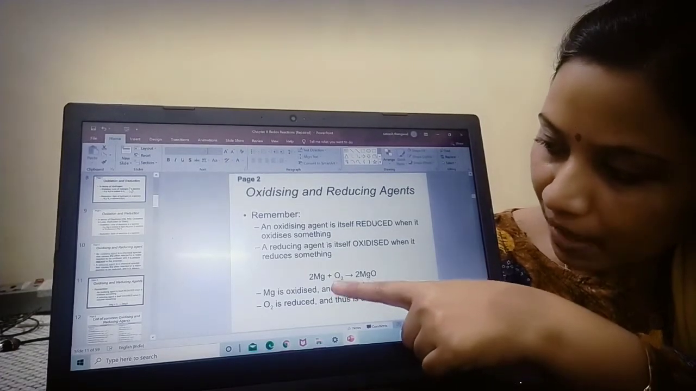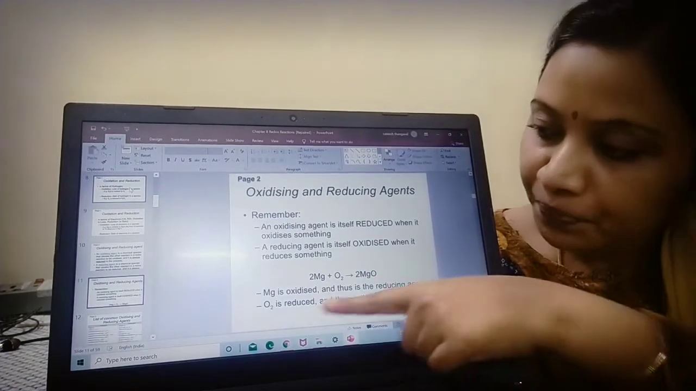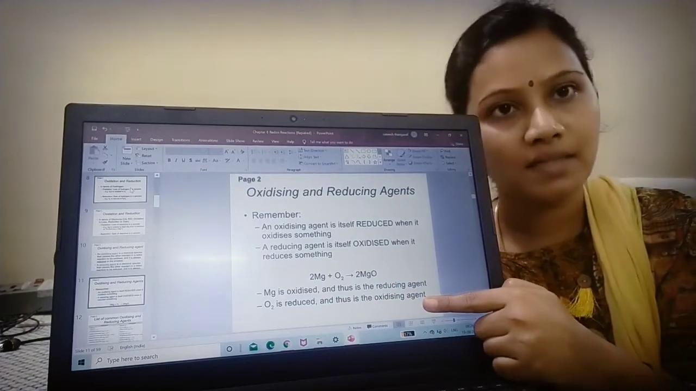Say for example, what happens to oxygen? O2 is reduced to O, right? So O2 is reduced, so that is the oxidizing agent.